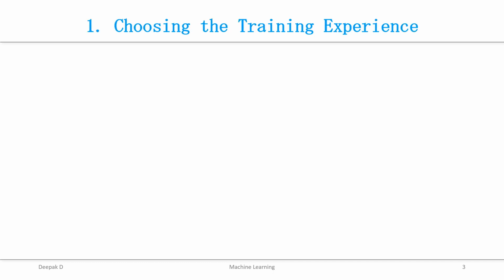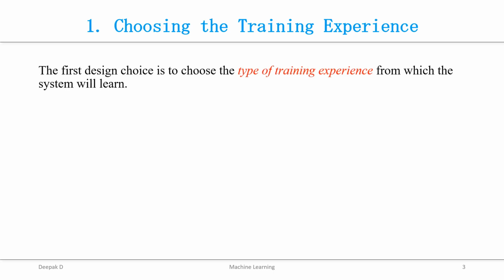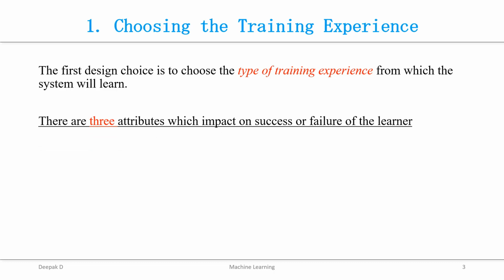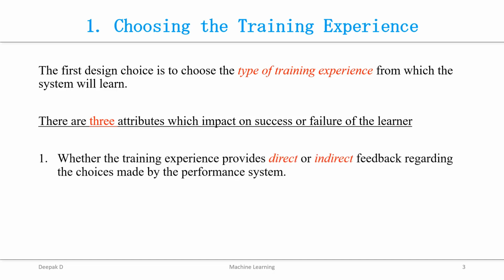Now, the first design choice is to choose the type of the training experience from which the system will learn. Here, the type of experience which is available can have a greater impact on the success or failure of the learner. There are 3 attributes that impact the success or failure of the learner. The first one is whether the training experience provides direct feedback or indirect feedback with respect to the choices made by the performance system.